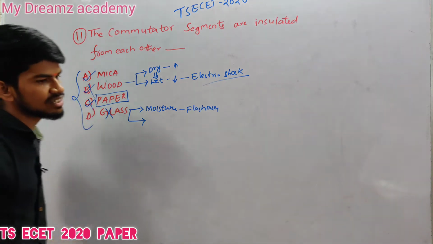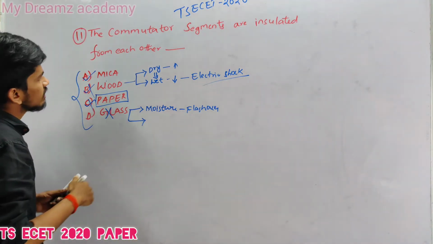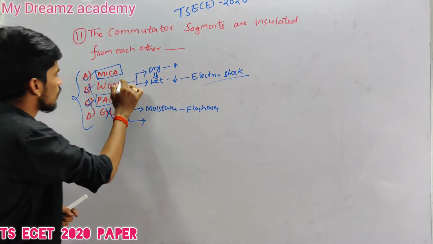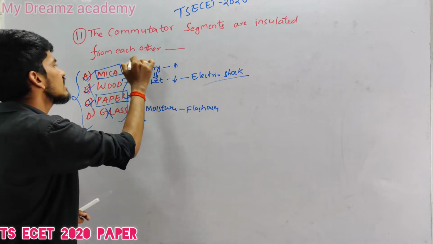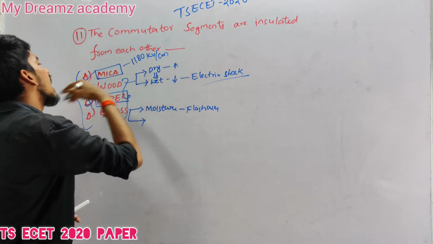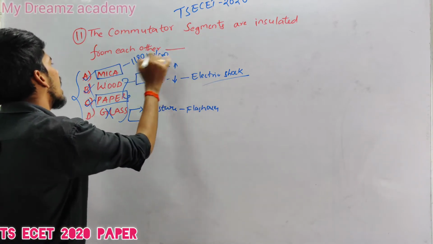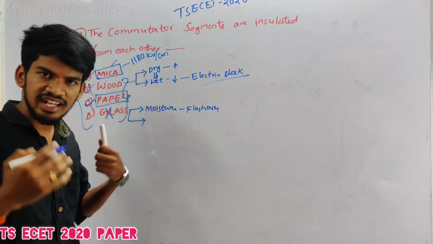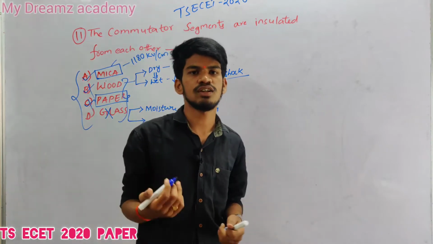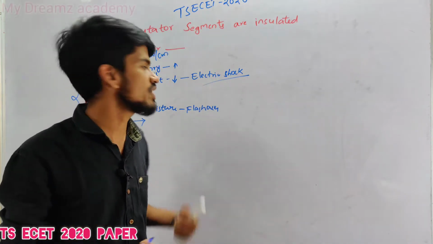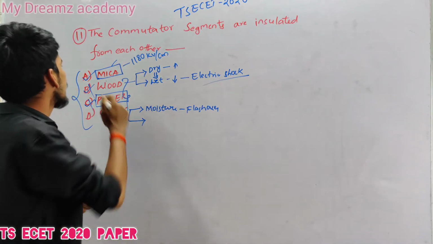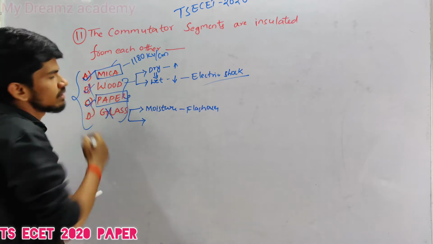If we take mica as an insulating material, the properties of mica are much better compared to these three materials. Mica's insulation strength value is 1800 kilovolt per centimeter, its efficiency is also high, and its mechanical property is also very high. When exposed to moisture also, it can withstand. So from all those values, mica will be the best and most effective one.